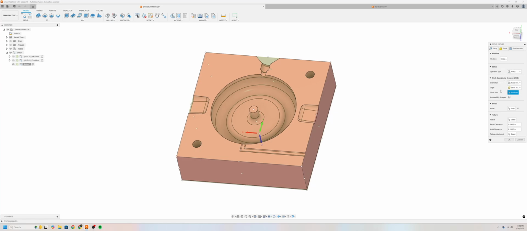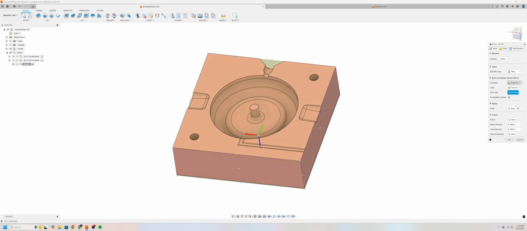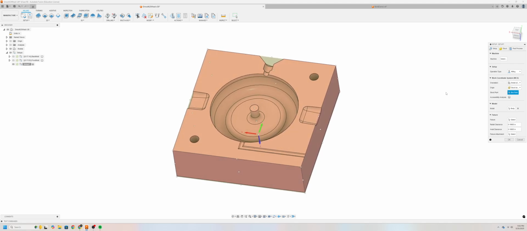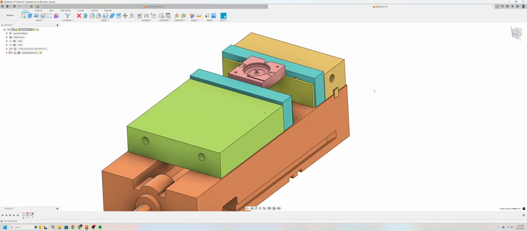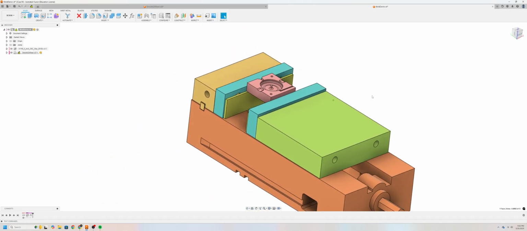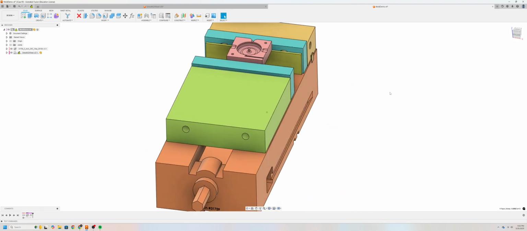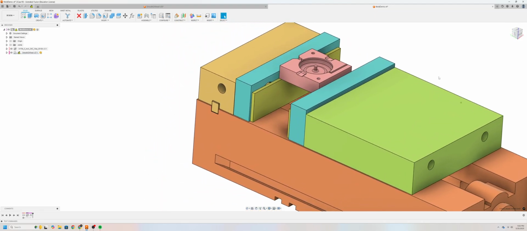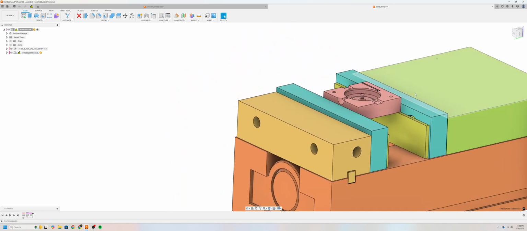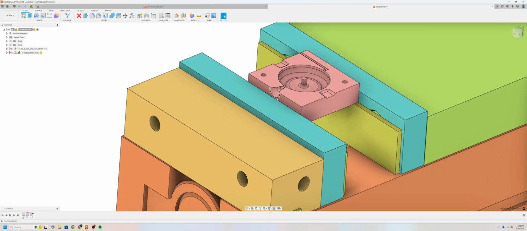And so moving on, we want to make sure that we set our work coordinate system correctly. Consider the initial orientation and position of the mold in the vise to help plan operations and avoid potential collisions. This is how the model will sit inside the vise, and I have a small render of what that will look like in real life. Now you don't have to model it like this, and this is meant to give you an idea of the tight tolerances you'll need to aim for.